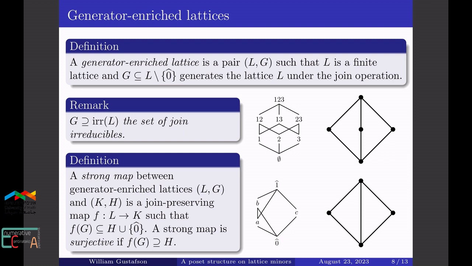We'll also need the notion of a strong map between generator-enriched lattices. This is a generalization of strong maps between matroids, but it is a join-preserving map between the underlying lattices that sends each generator either to a generator or the minimum. We say a strong map is surjective if every generator of the codomain is hit by a generator from the domain.